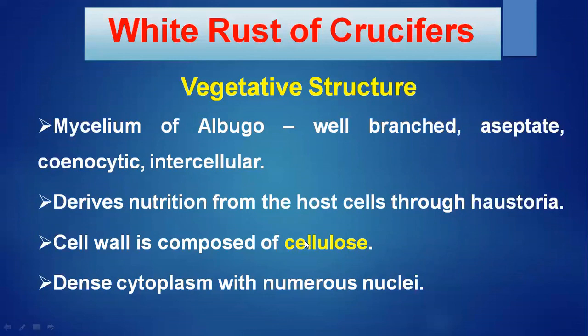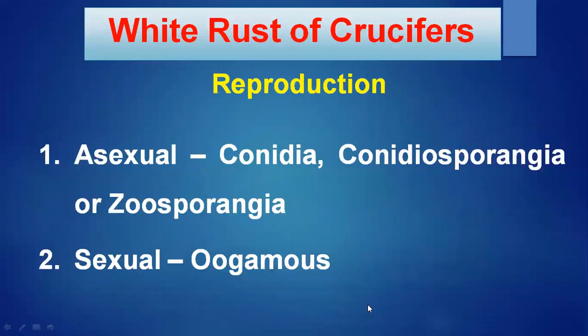That's why it is placed under the class Oomycetes when we talk about classification. Because the cell wall of Albugo is composed of cellulose, and it consists of dense cytoplasm with numerous nuclei.